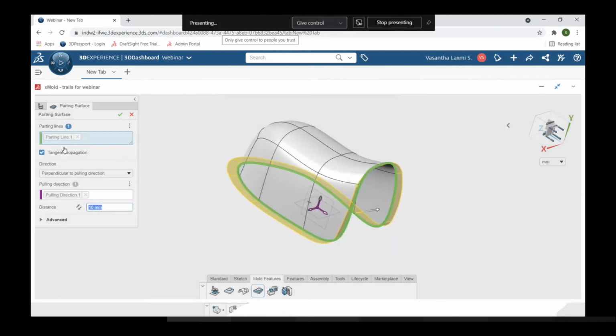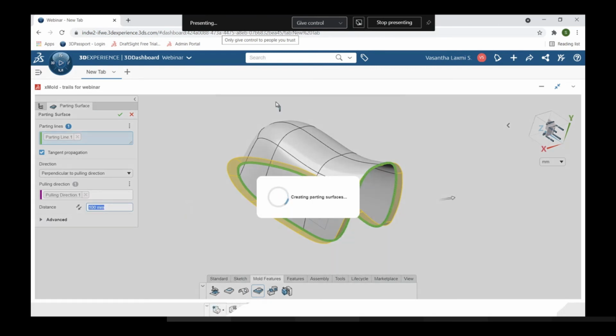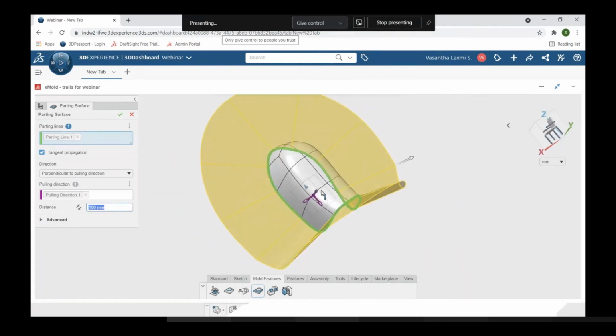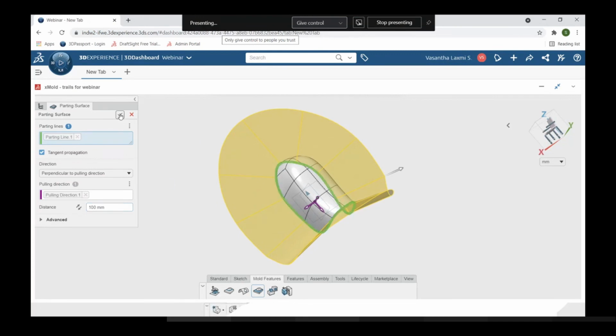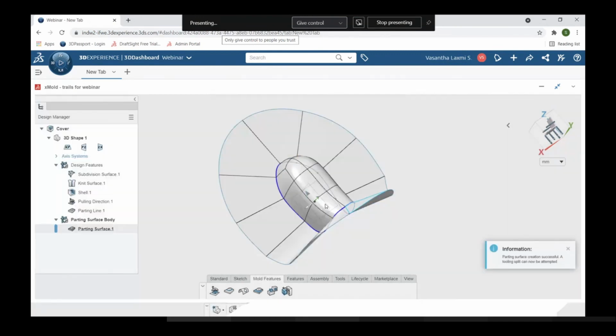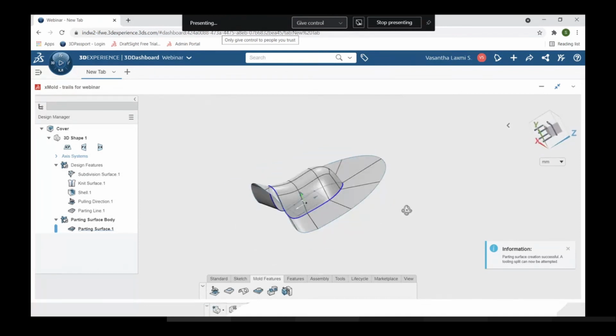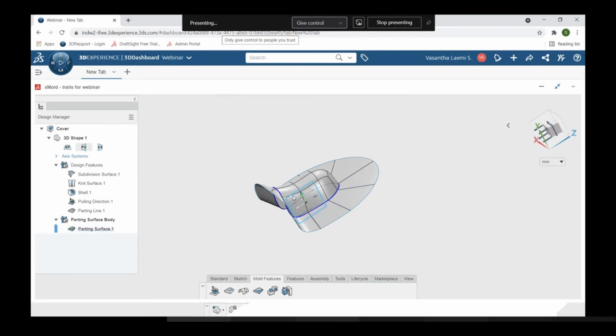Here also in the parting surface, automatically the parting line has been selected, and the pulling direction has also been selected. For the direction, for this component, perpendicular to pulling direction is suitable. So I'm selecting this perpendicular to pulling direction. The distance will be mentioned as per your requirement, so I'm giving it 100. You can see the preview of the parting surface and click OK. So here is a parting surface, and this is for the purpose of splitting the core and cavity.